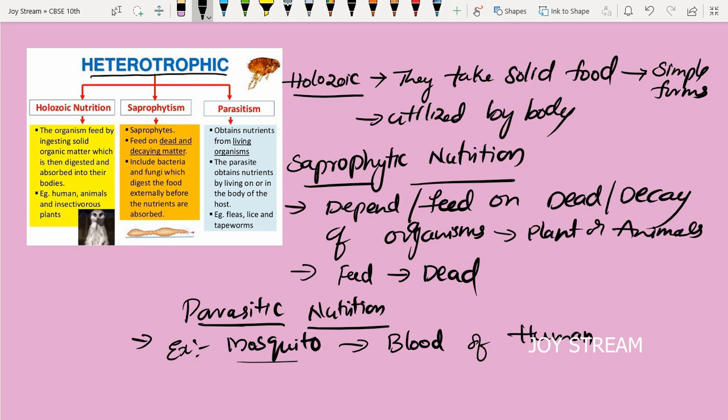Another example for parasitic nutrition is lice. Lice present on the head, in the hair, even they also do the same thing. They suck blood from the human being, but it doesn't harm the human being, but it gets nutrients from the human being, so it is called parasitic nutrition.